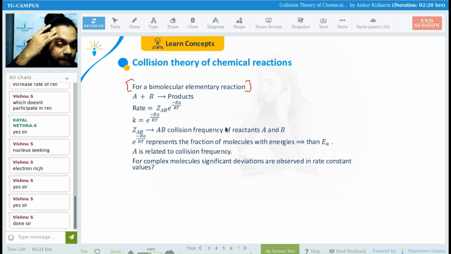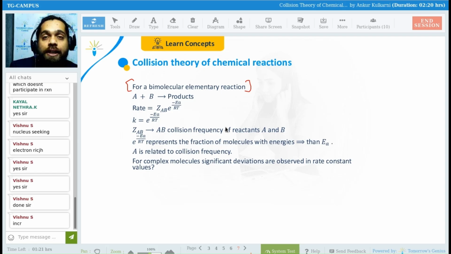Correct, Jyotsna? Yes, Yazira, Shrutika, Vishnu. If the number of collisions increases, will the rate of reaction increase or decrease? Perfect, Dharneshwar, perfect, Vishnu, perfect, Jyotsna. It will increase. And that's why we have a formula. Rate is equal to ZAB e raised to minus EA by RT.